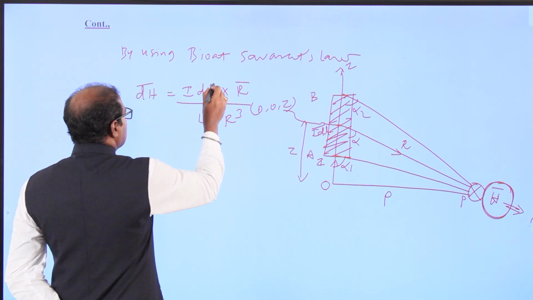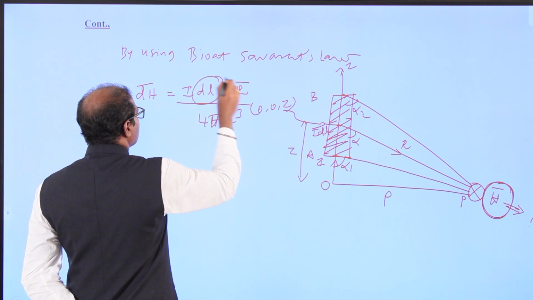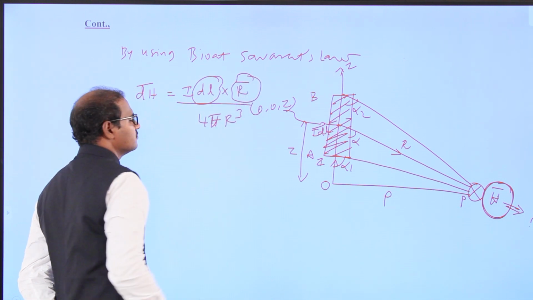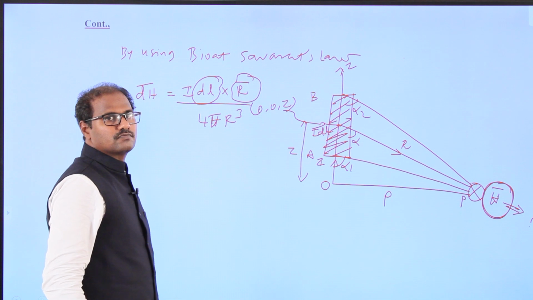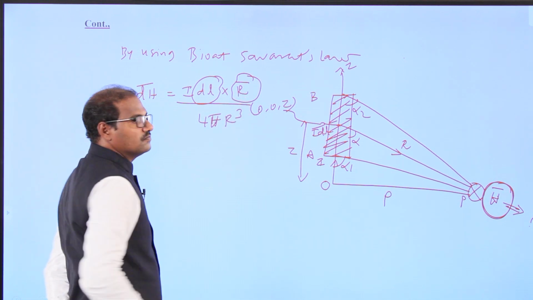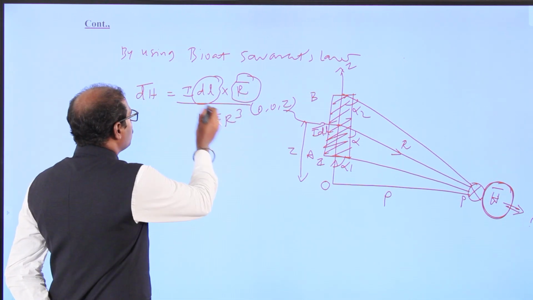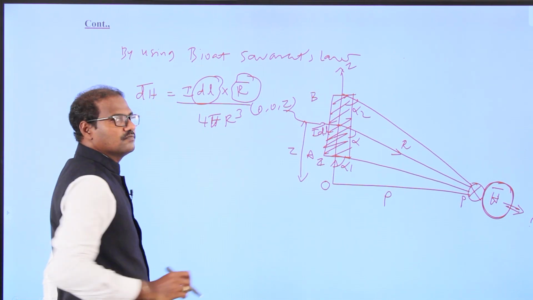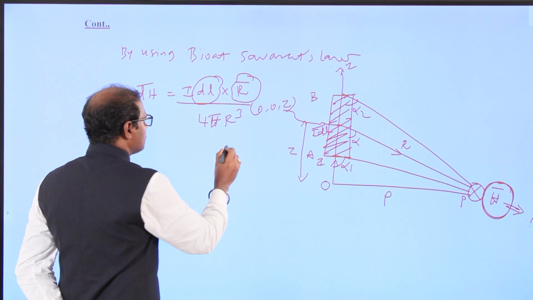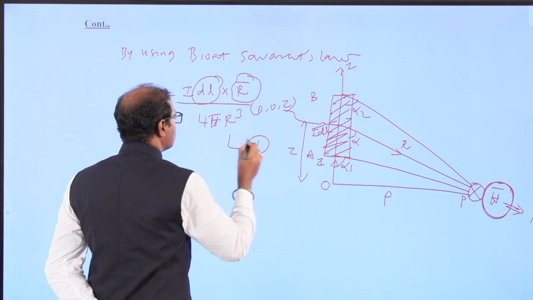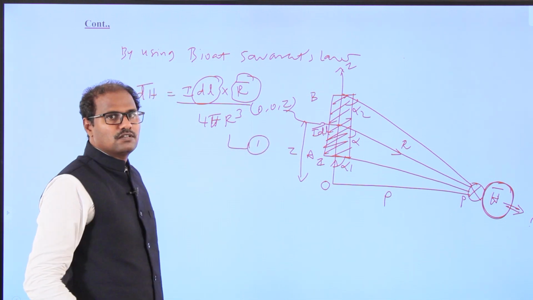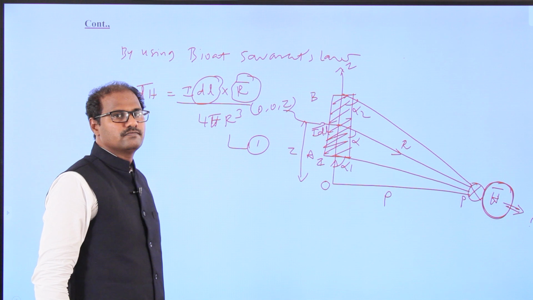Now we have to find dL and R. Substitute them over here, and we will get dH. We can write this as equation number 1.